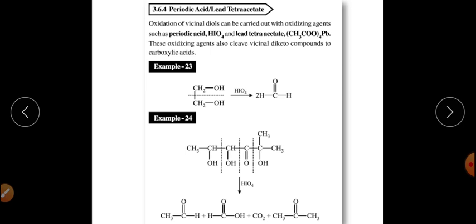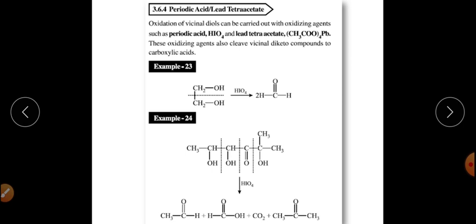Those may be KMnO4 in presence of acid, KMnO4 in presence of base, K2Cr2O7 in presence of acid. Jones reagent can also be employed. PCC, pyridinium chlorochromate, can be employed. PDC, pyridinium dichromate, can be employed, right?